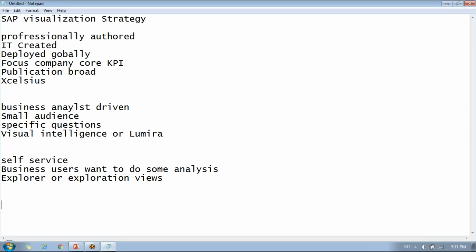When you work with Excel CS, you say we are creating a dashboard. When you work with Tableau, maybe you will say we are creating a workbook. Similarly, when you work with Design Studio, the output will be an analysis application. At the end, it is the same as a simple visualization. We call it a visualization or a dashboard or an analysis application. So here it is called an analysis application.